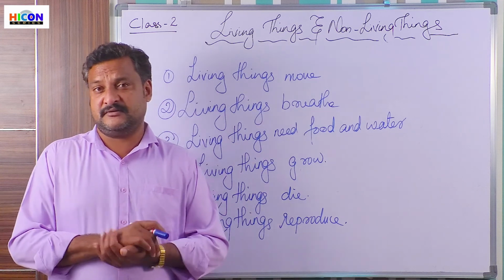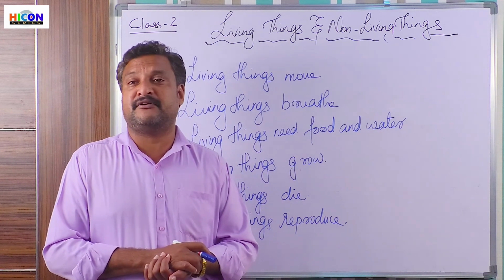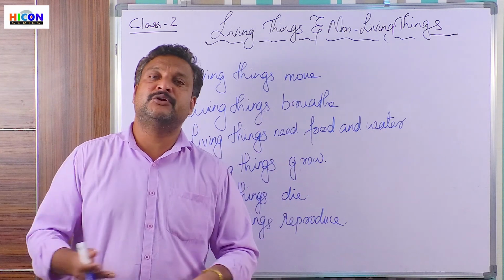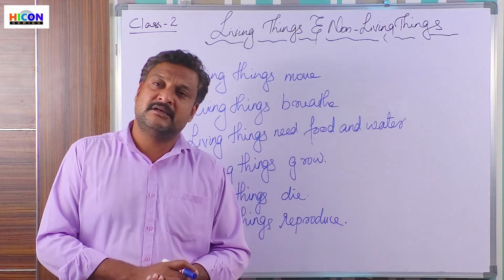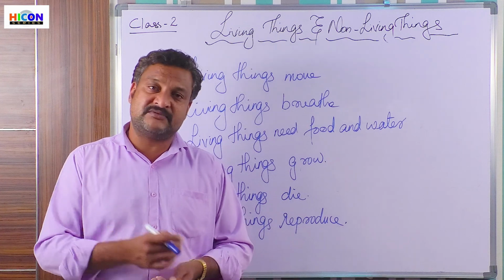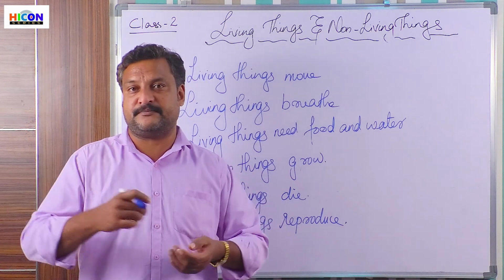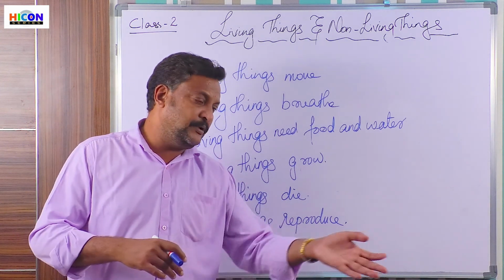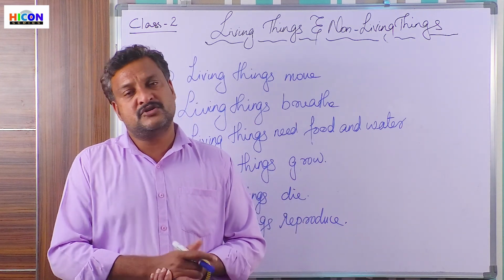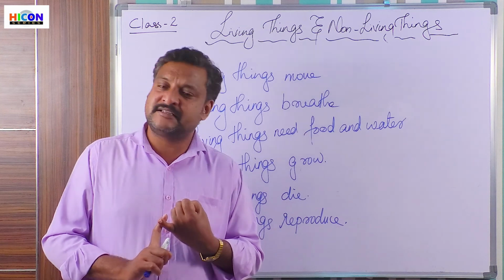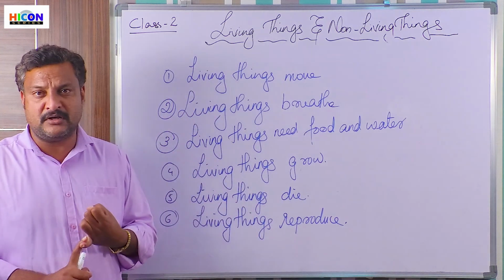Then plants. Some plants have seeds from which we can have the new plants coming out. Some plants can reproduce themselves from the sticks, the branches. We need to cut it and plant it separately. We will have new plants. So all plants have this capacity to produce their young ones.